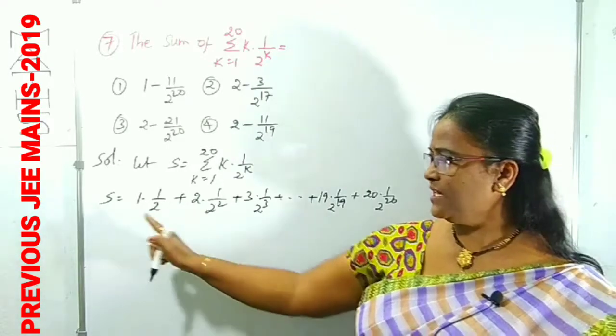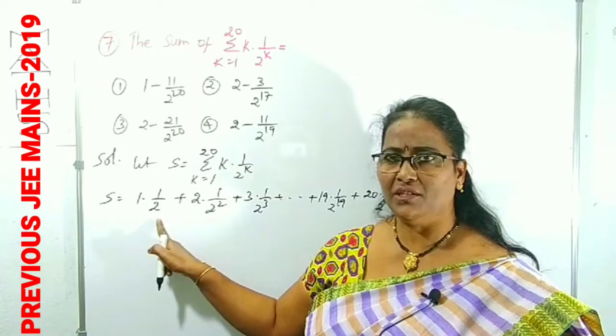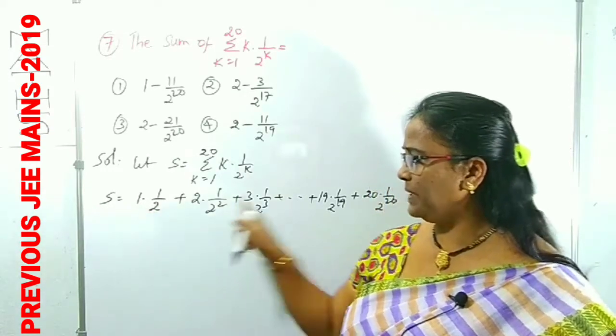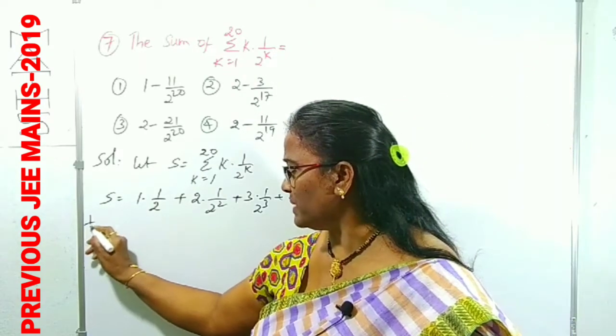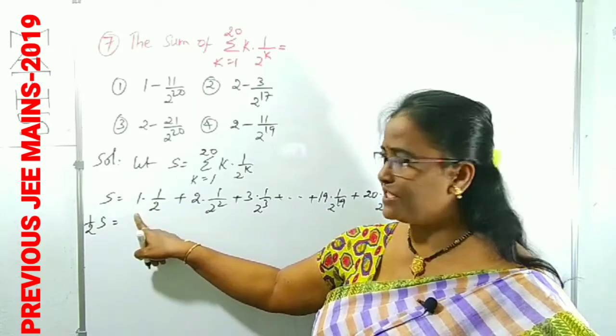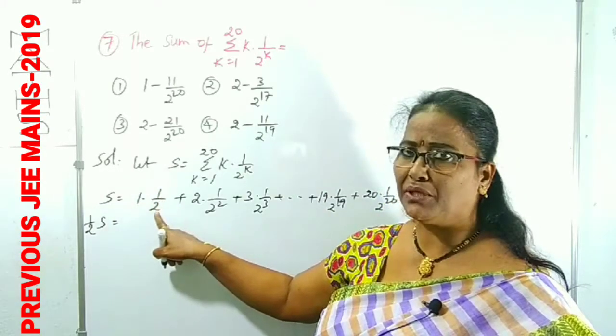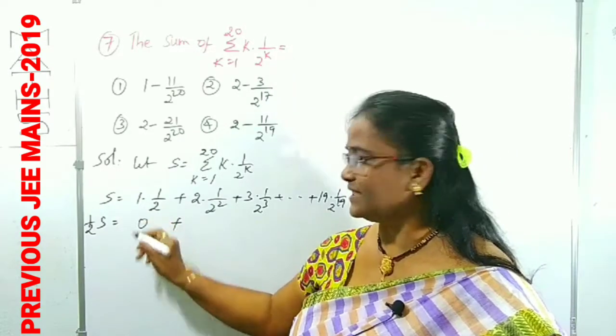What is the process? First, write S, which you know well. After that, what is the common ratio we got? 1 by 2. Multiply on both sides by 1 by 2. The left side is 1 by 2 of S. On the right side, the first term is 1 into 1 by 2, that is 1 by 2. You have to write that here. The first place is blank, 0.